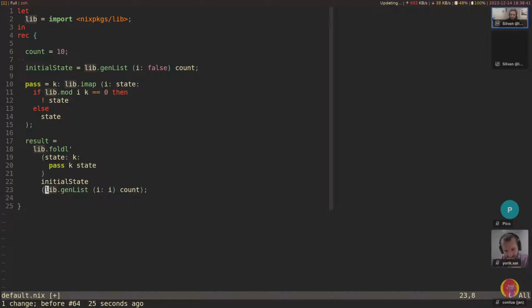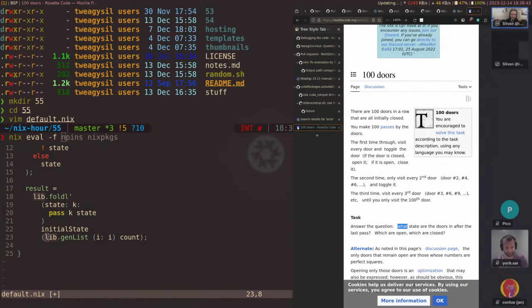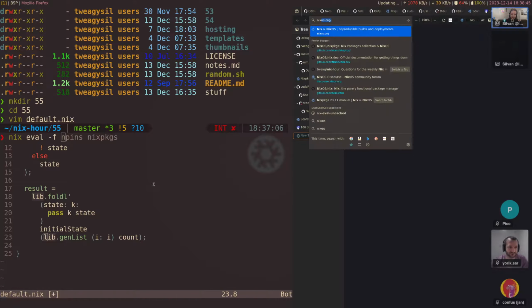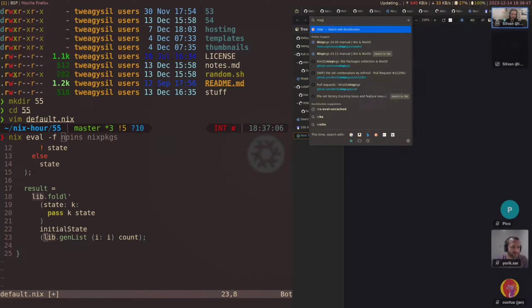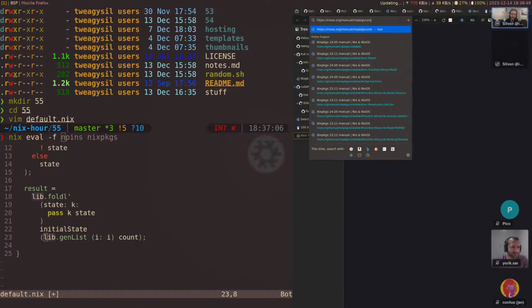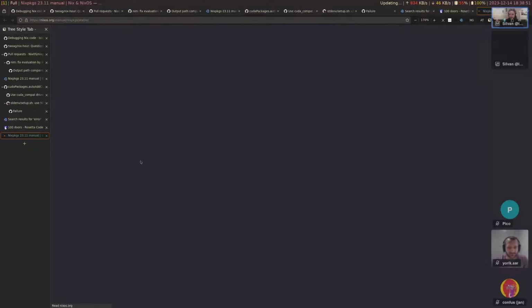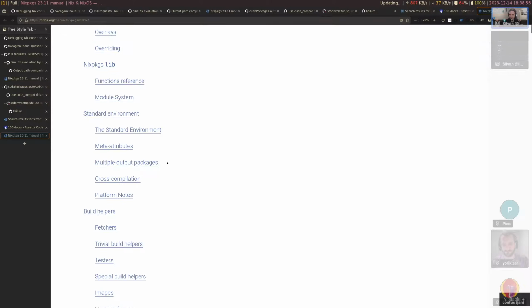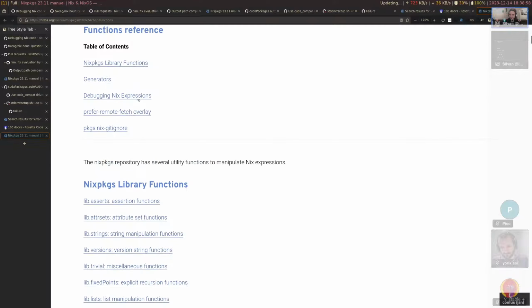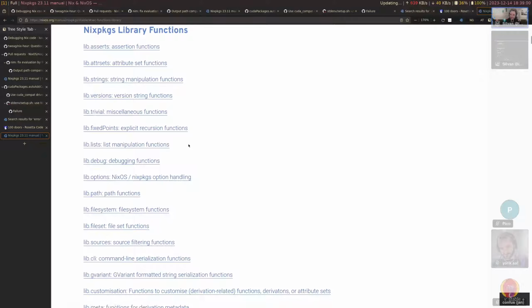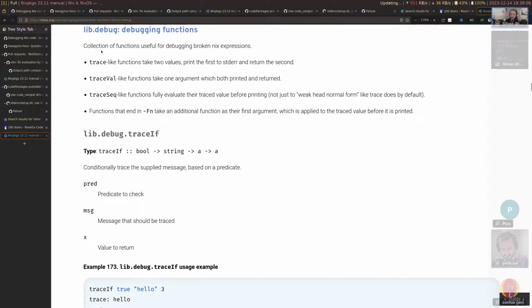There's a bunch of functions in this library. So there's this nixpkgs unstable, stable. There's a library for debugging Nix code. It's a bit hard to use, but it has a lot of functions. Let's try giving it a go. It is right here, lib.debug.